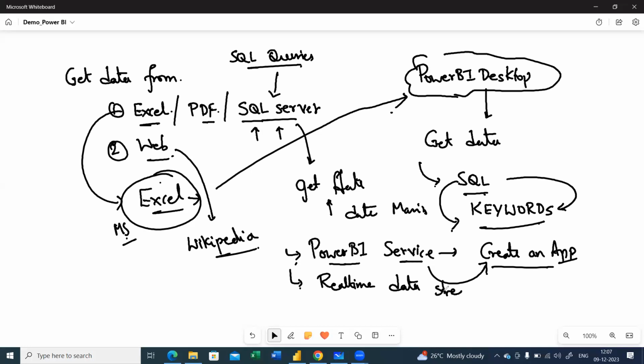Okay, real-time data streaming in Power BI dashboard. Now, in industries, like chemical industries, if they want to get some real-time data using IoT sensors or gas cylinders, they have sensors allotted to them or used in them.